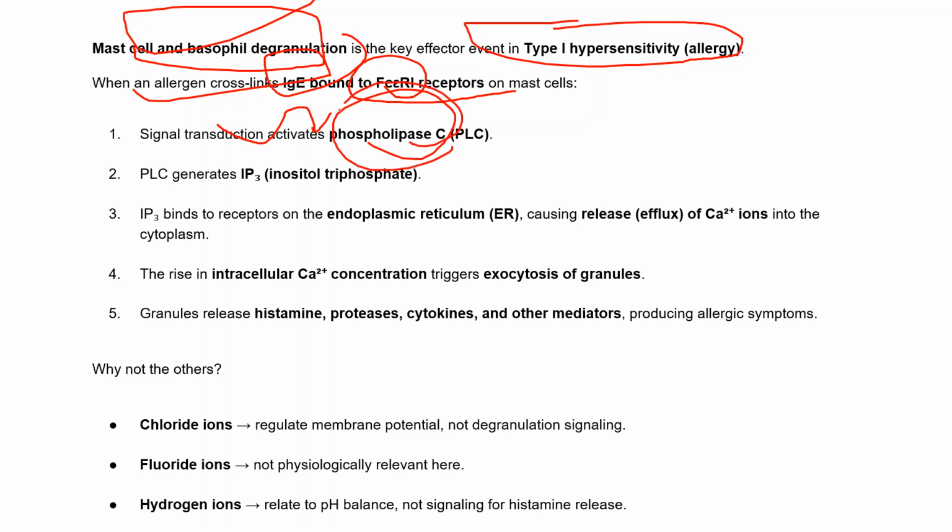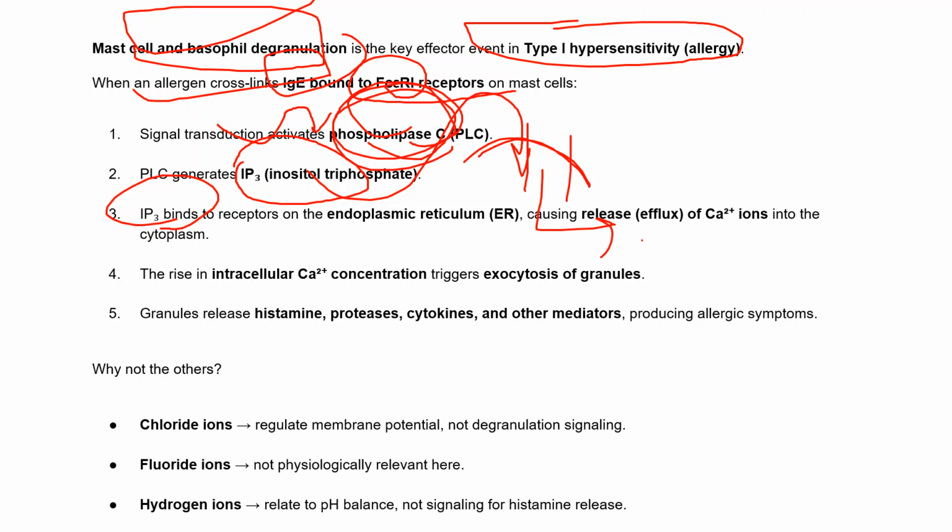Once phospholipase C is activated, it will generate inositol triphosphate. After that, this IP3 binds to the receptors on the endoplasmic reticulum. When IP3 binds to the endoplasmic reticulum, there will be an efflux of calcium ions, right?